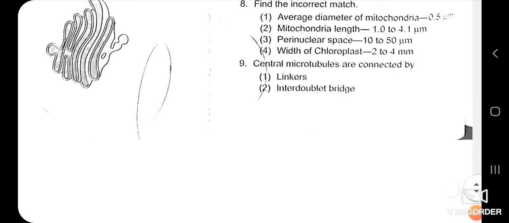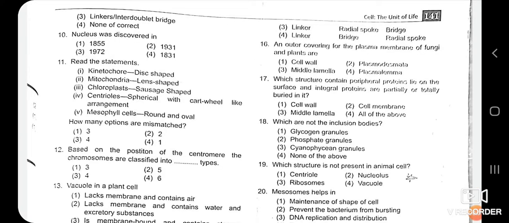Next, central microtubules are connected by. We have seen the structure of cilia and flagella of the eukaryotic cell, and in that diagram you observed the 9+2 arrangement of microtubules. The question is that the central microtubules are connected by linkers, interdoublet bridge, and the fourth option, none of the above.